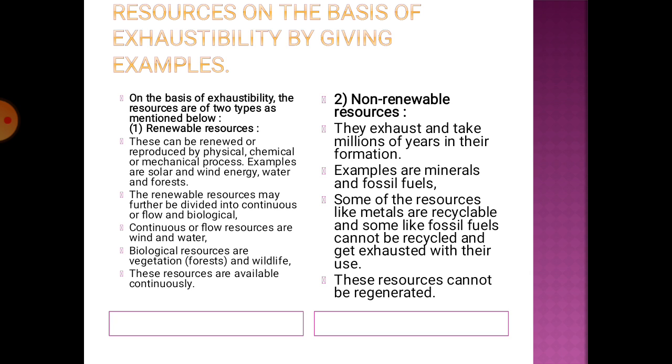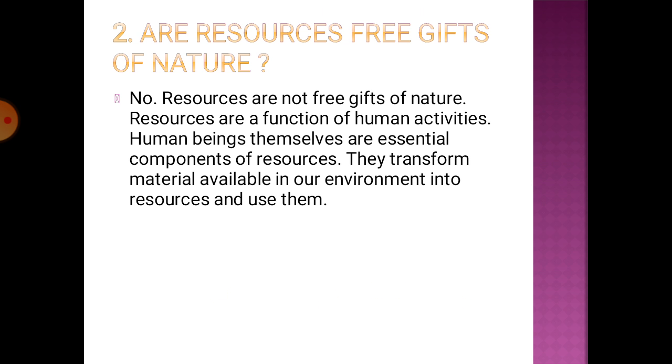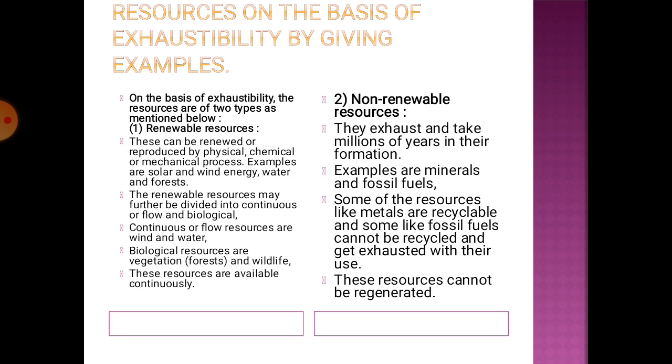In the non-renewable resources, the main example is fossil fuel. Then biotic resources are vegetation and wild animals. Some resources like metals are recyclable, and some like fossil fuel cannot be recycled at all. These resources cannot be regenerated. Once ended, it is ended. It cannot be brought back again.